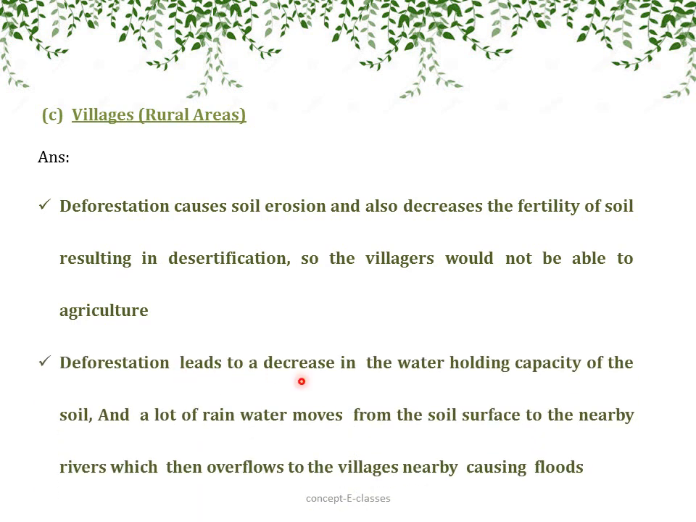Deforestation also leads to a decrease in the water holding capacity of the soil. Usually when it rains heavily, the roots of these trees hold the water. But because of fewer trees, the water holding capacity of the soil becomes low, and a lot of rainwater moves from the soil surface to the nearby rivers, which then overflow to the villages nearby, causing flood damages.